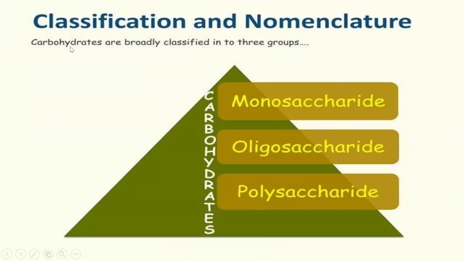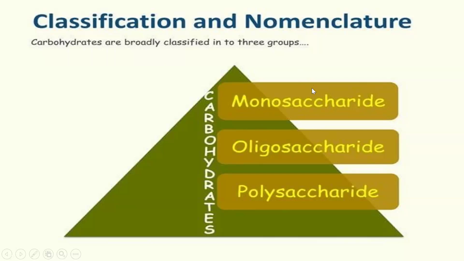Usually carbohydrates are broadly classified into 3 groups, or it can be further classified into 4 groups also. Under oligosaccharides, only disaccharides will be coming. Sometimes you can take disaccharides as a different group, but usually they are classified into 3 different groups, that is monosaccharides, oligosaccharides and polysaccharides. Coming to monosaccharides, mono means something which is single. Monosaccharides are the simplest form of carbohydrates, which cannot be further hydrolyzed because it is only one.